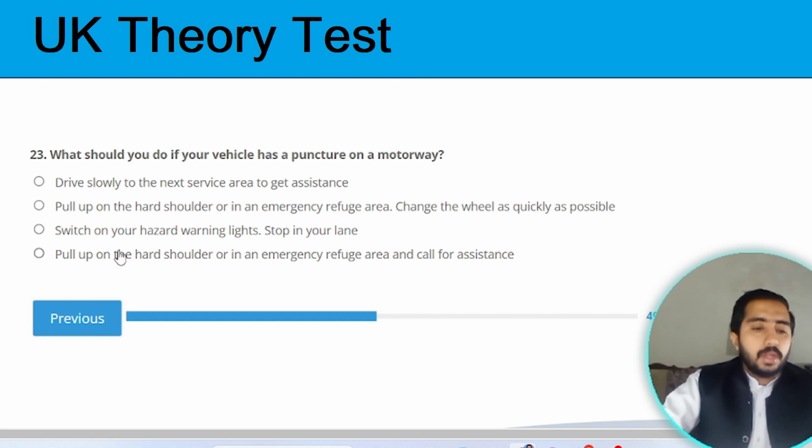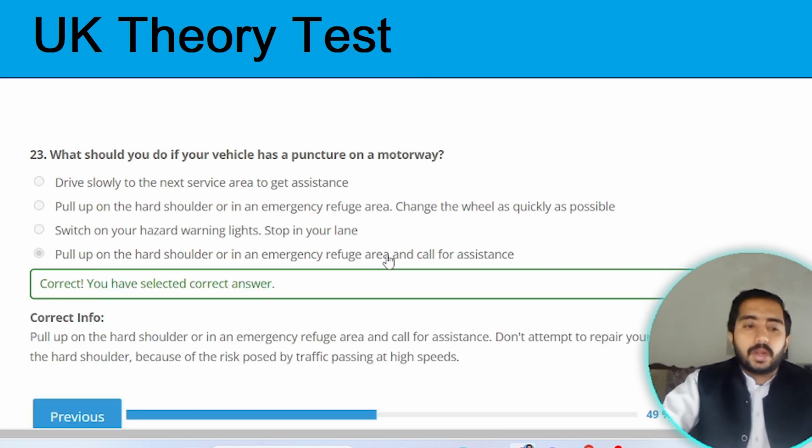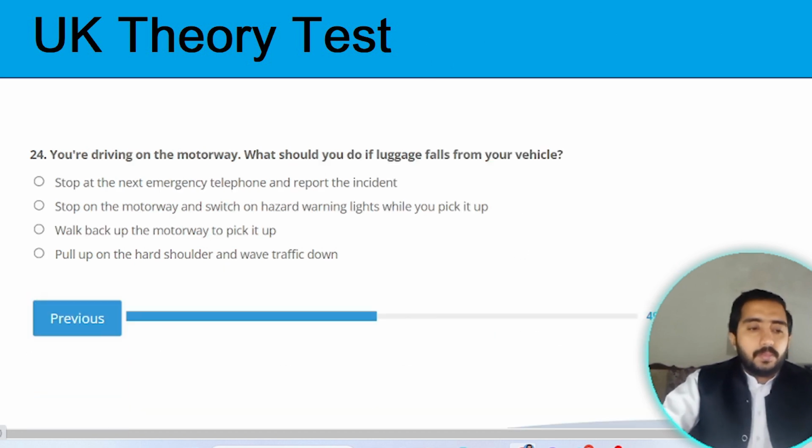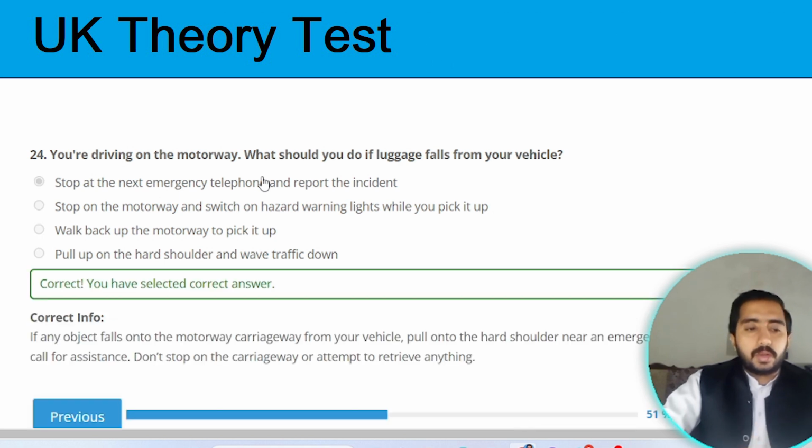The correct option is pull up on the hard shoulder or in an emergency refuge area and call for assistance. Option D is the correct one. Next question. Question 24. You are driving on a motorway. What should you do if luggage falls from your vehicle? Stop at the next emergency telephone and report the incident. Option A is the correct one.